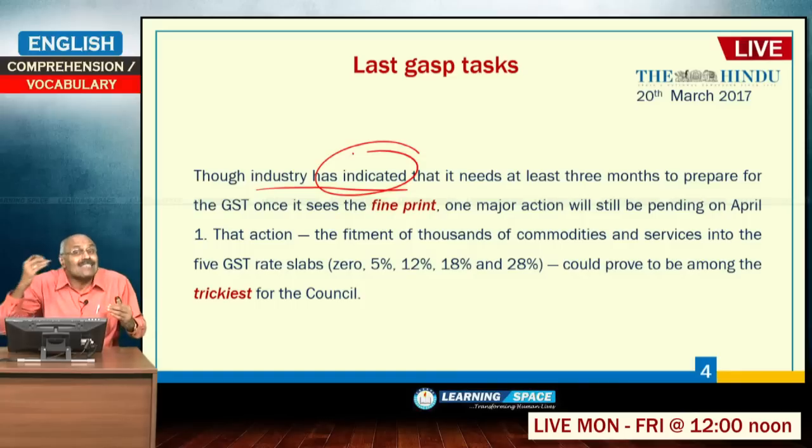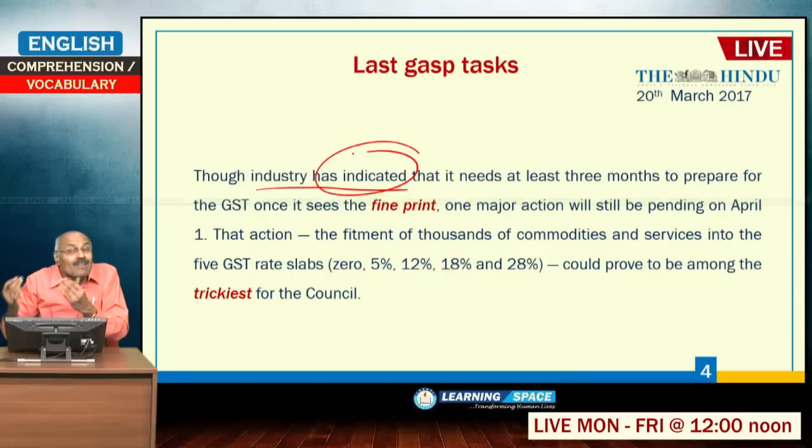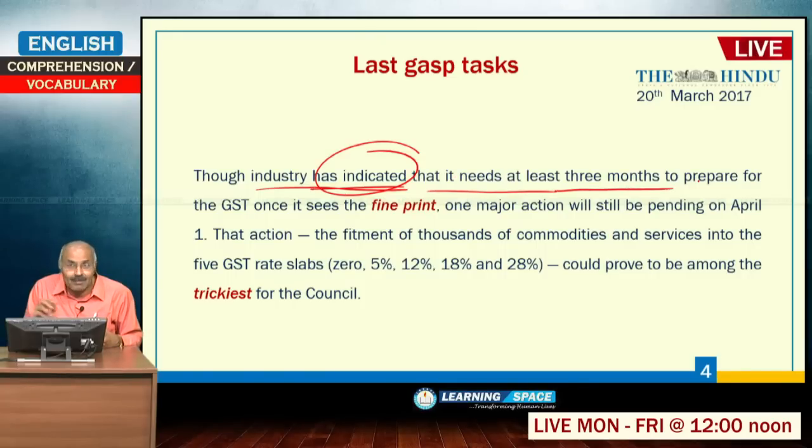If it is had indicated, it refers to some past instance, then you have to use had indicated, but has indicated or have indicated will come when something is referred to the present juncture. Though industry has indicated that it needs at least 3 months after to prepare for GST once it sees the fine print.